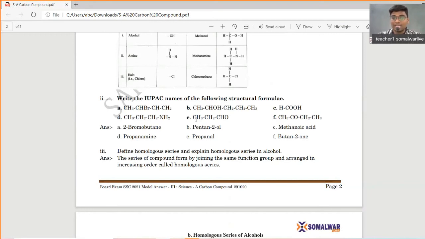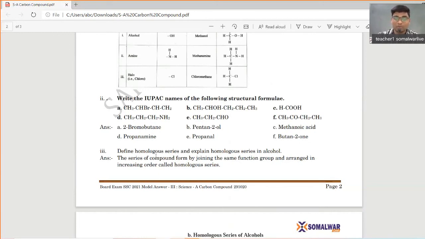This is what? Propanol. And this is what? 1, 2, 3. Propanol. This is what? 1, 2, 3, 4. Butan-2-ol. 2 means it is attached to the second carbon.